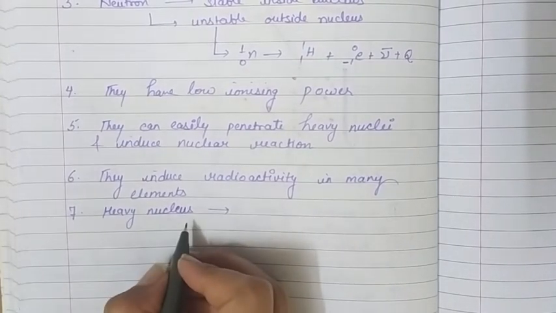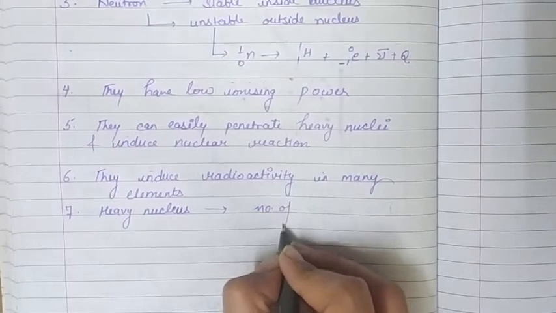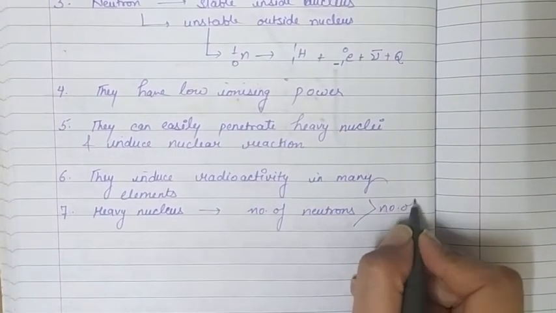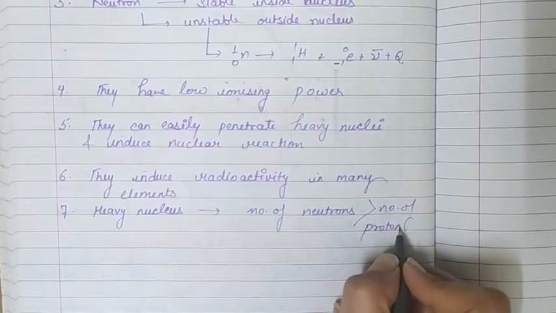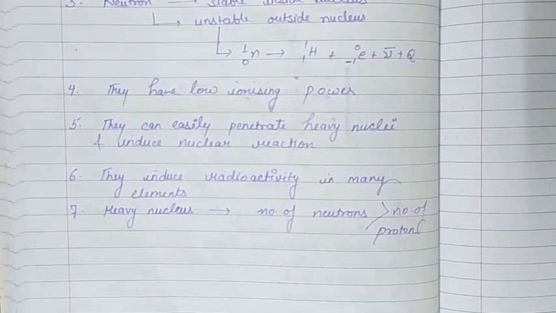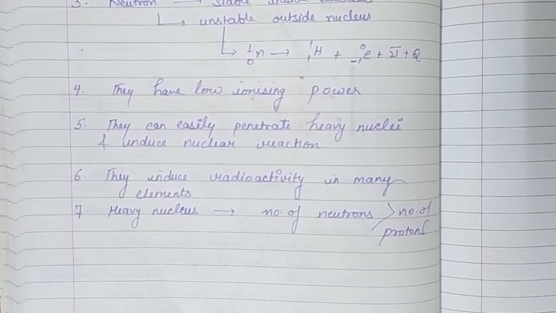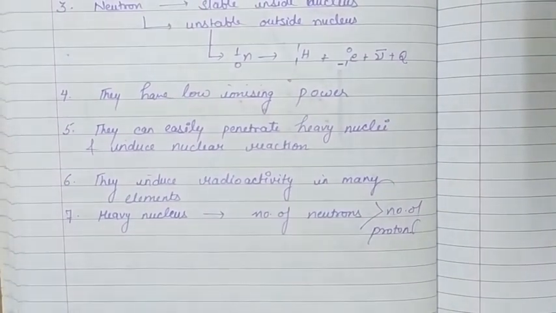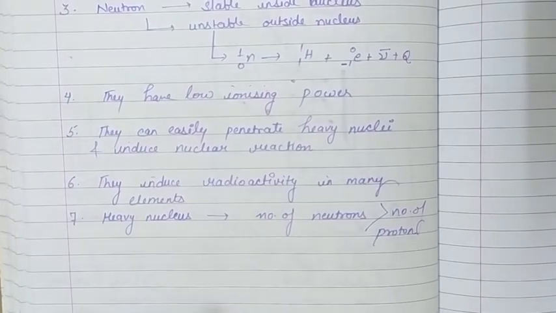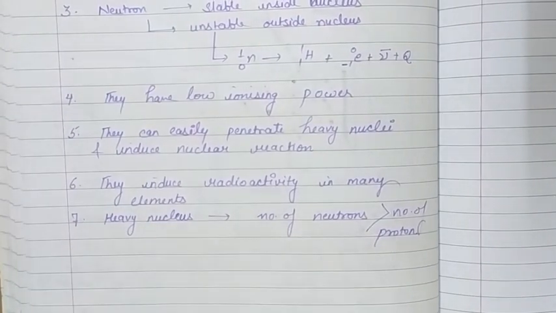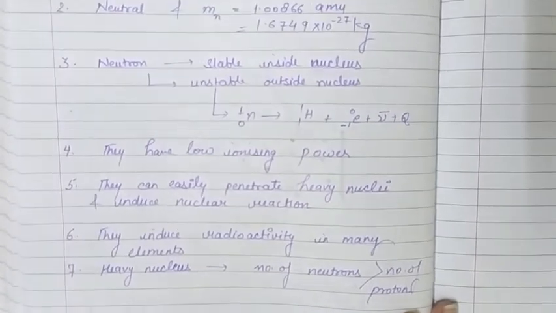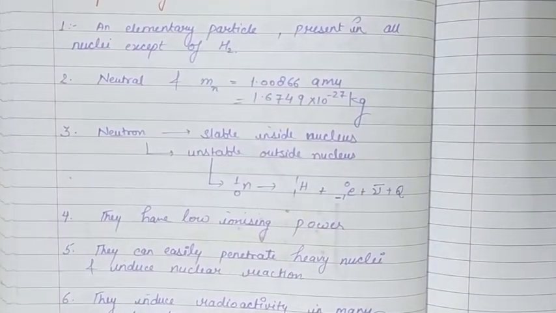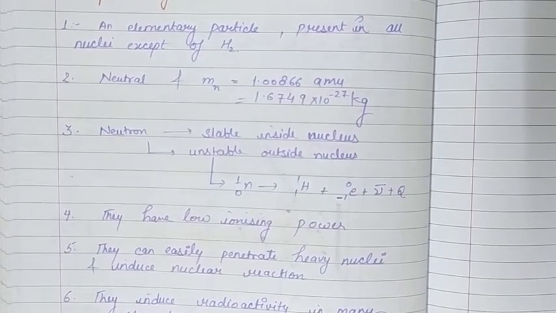So in case of a heavy nucleus, the number of neutrons is more than the number of protons. The reason is to maintain stability, because to bind together a nucleus, we need that much nuclear force which can overcome the electrostatic repulsion force between protons present in the nucleus. That's why in case of heavy nuclei we need more neutrons. So these are the properties of these neutral particles, neutrons, and it was discovered by Chadwick by the experiment done by using a source of polonium.